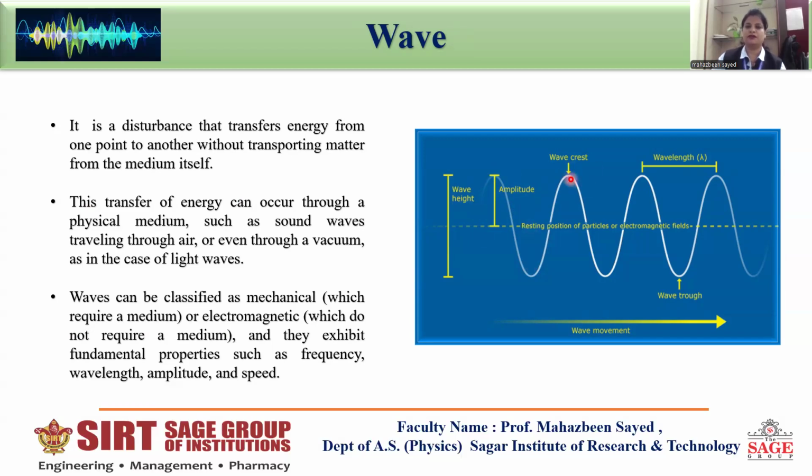The peak point in the upward direction is called the wave crest, and the peak point of the wave in the downward direction is known as the wave trough. The distance between two crests or two troughs is called wavelength, which is denoted by lambda.